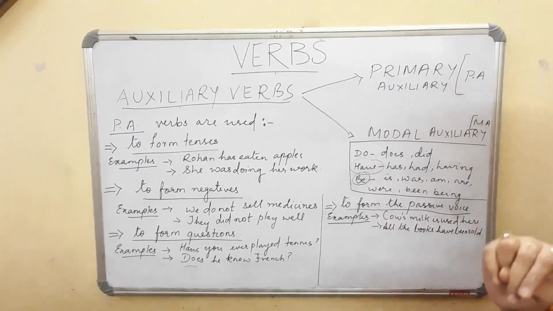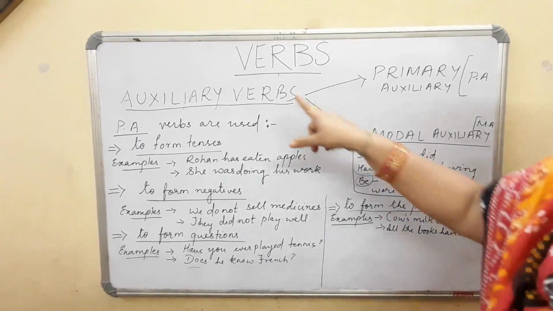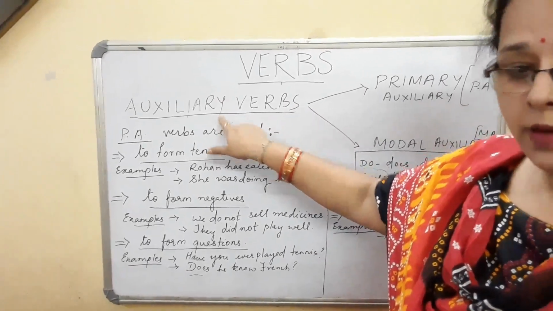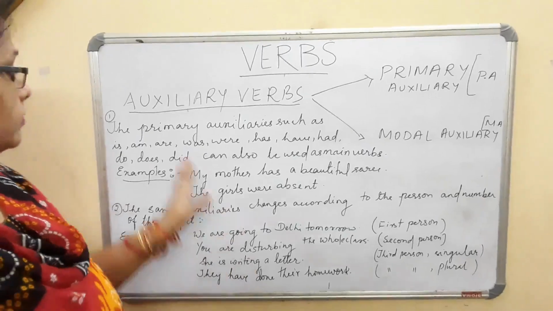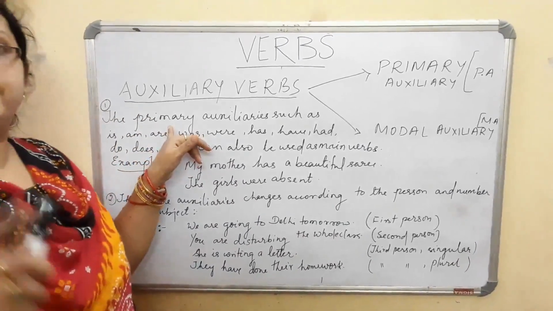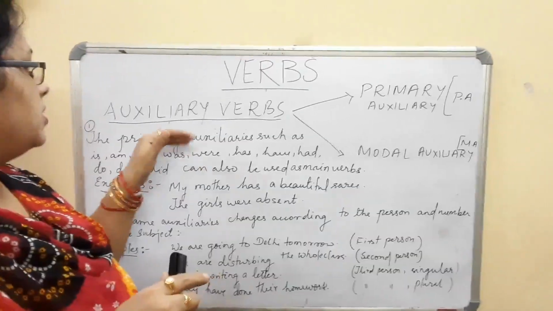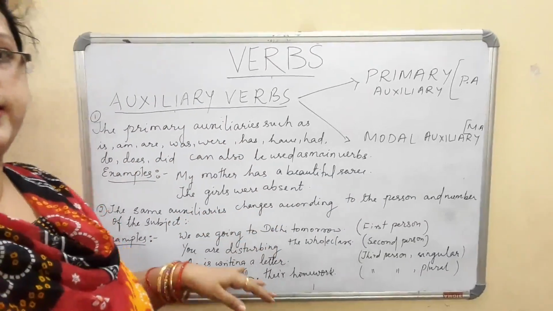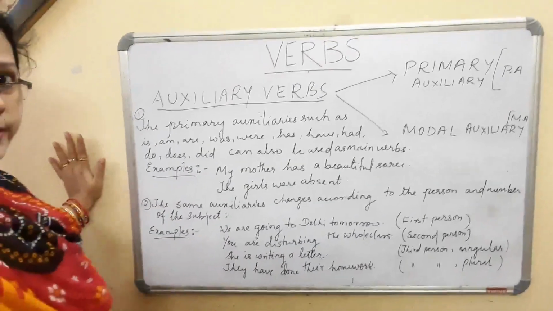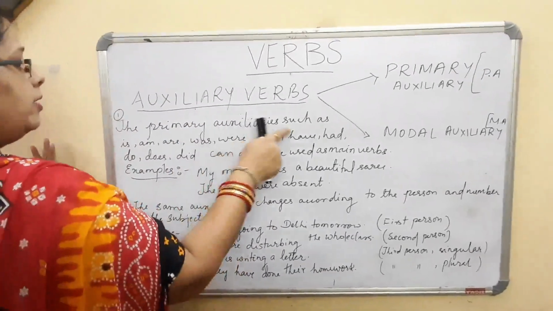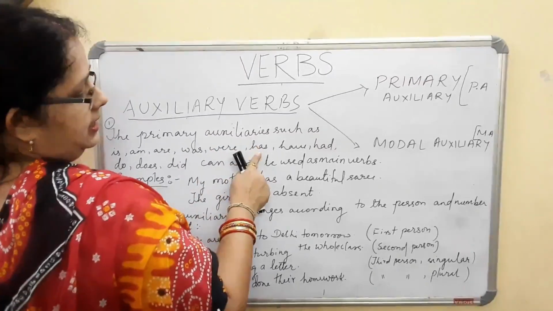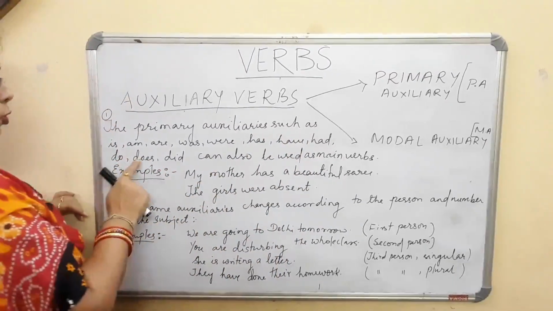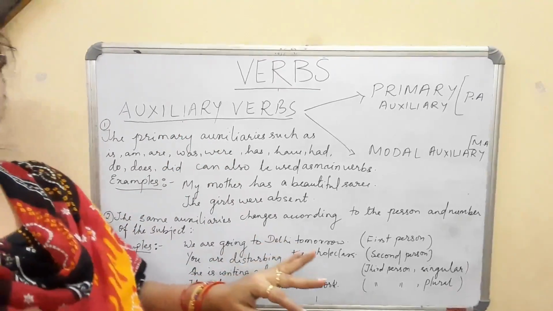Now two more things are there: how we use the primary auxiliary verb as the main verb. I am going to explain it now. Just have a look. The primary auxiliaries, as I said beforehand, are sometimes also used as main verbs. The primary auxiliaries such as is, am, are, was, were, has, have, had, do, does, did can also be used as main verbs.